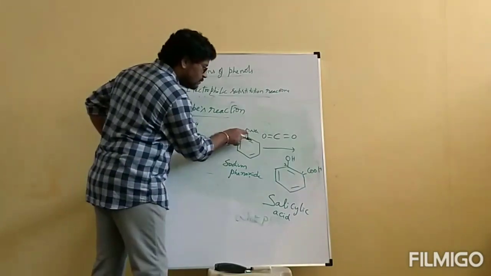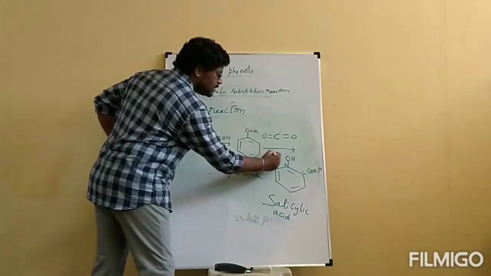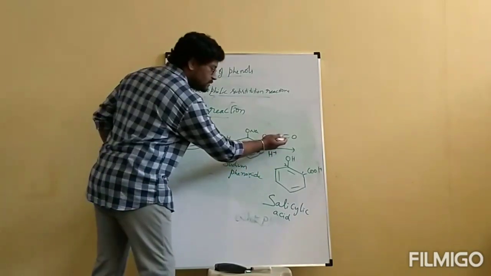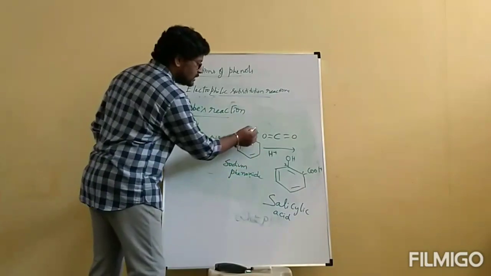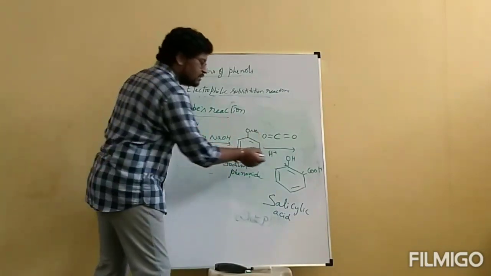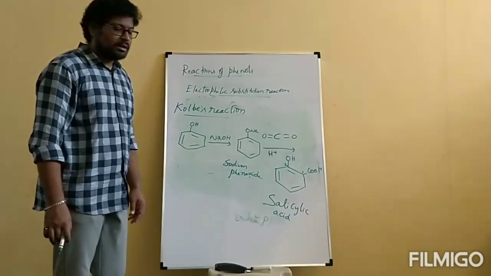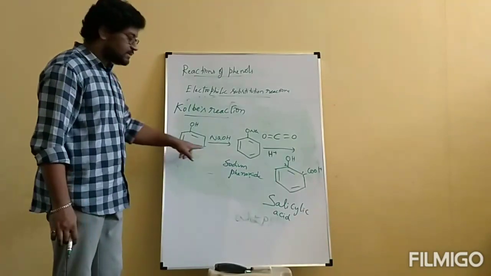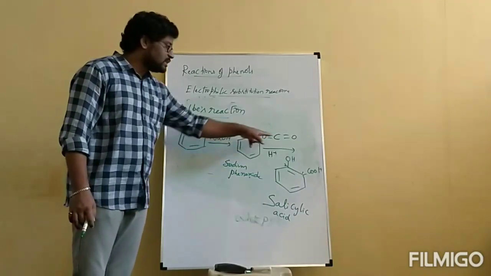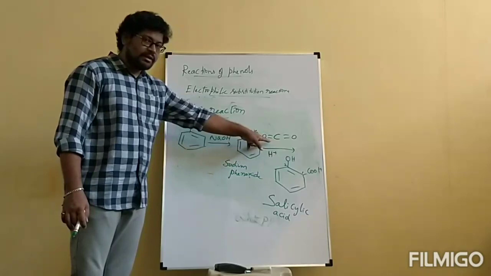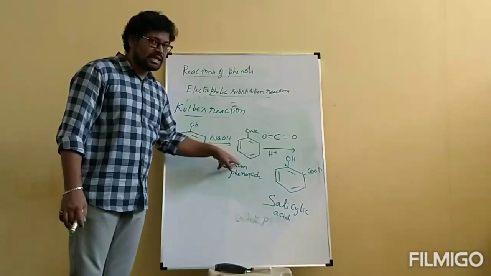Actually, here only phenoxide is there. I wrote phenol, but it will undergo hydrolysis. After the first step with CO2, it immediately undergoes hydrolysis, and Na plus is substituted by H plus, so we get the phenol OH group again. Phenol first reacts with NaOH to give sodium phenoxide. That sodium phenoxide reacts with carbon dioxide, a weak electrophile, so the more reactive phenoxide ion is required.